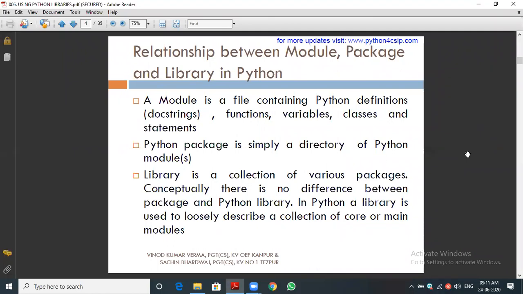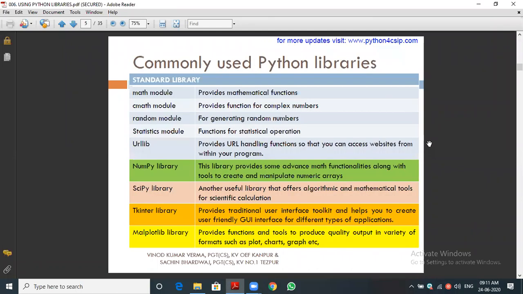Let us see the second slide. You can see these are common modules. The math module, we have discussed much. The cmath module is for complex numbers and some more scientific things. The random module, we are going to see that. Random generates random numbers. For that we have to use the random module. There is the statistics module, and apart from the string module, many modules are there. The urllib module and others we are going to see in this chapter.